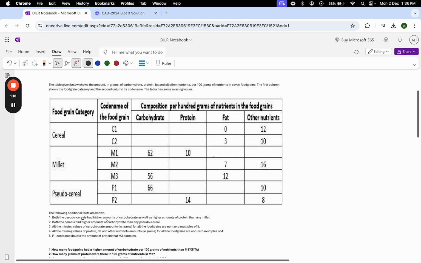Now let's see the additional information they have given. Both the pseudo cereals had a higher amount of carbohydrates as well as a higher amount of proteins than any millet. So in simple words, the values in these two boxes will be greater than these 6 boxes, in the respective column. So these two values, let me clear it and make you understand it again.